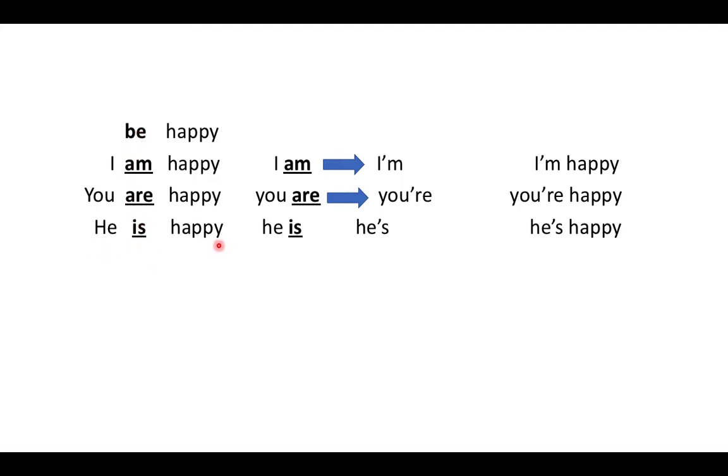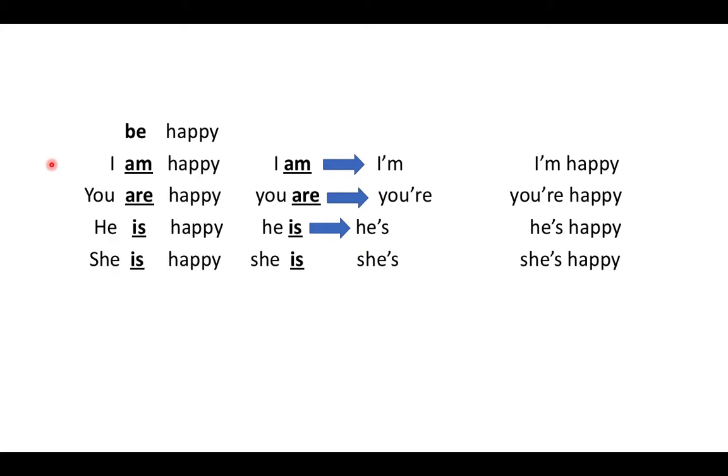He is happy. He is turns into he's. This is pronounced he's. And you can use it in a sentence and say he's happy. He is and he's are the same thing, just like all of these. So I am, I'm, same thing. You are, you're is the same thing. He is, he's is the same thing.